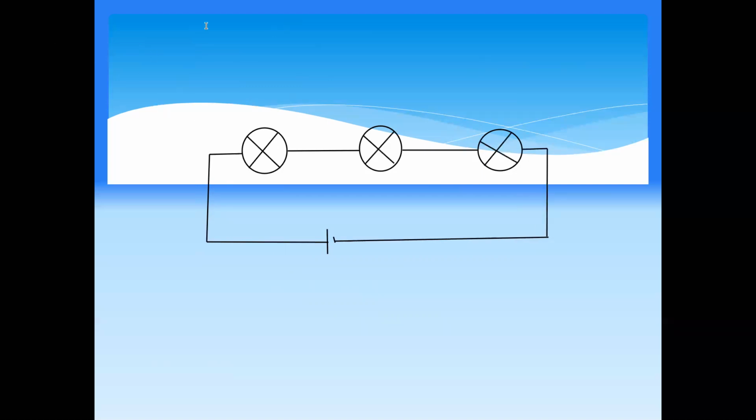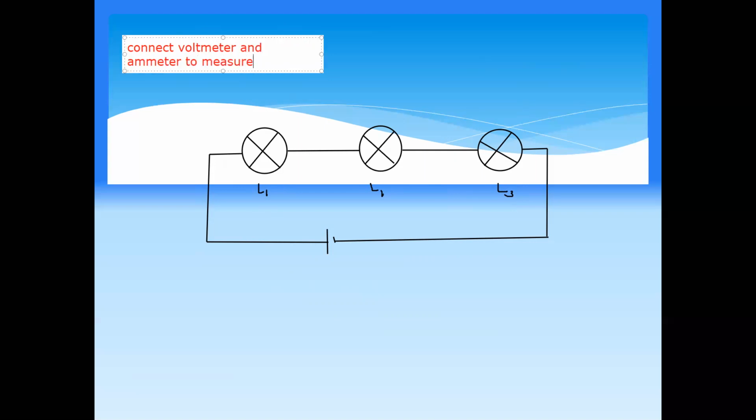These are lamp 1, lamp 2, lamp 3. If a question is: connect a voltmeter and ammeter to measure the resistance of lamp 2.